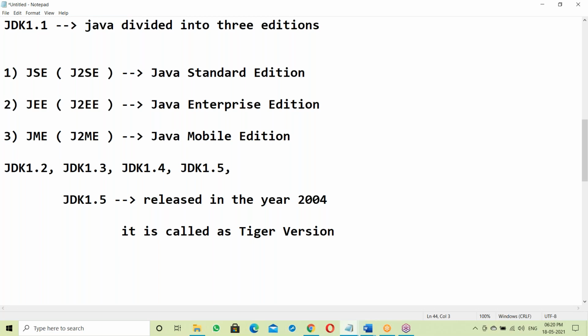In 1.5, major features were added. Major changes were done in JDK 1.5. Many features were added in this Tiger version.